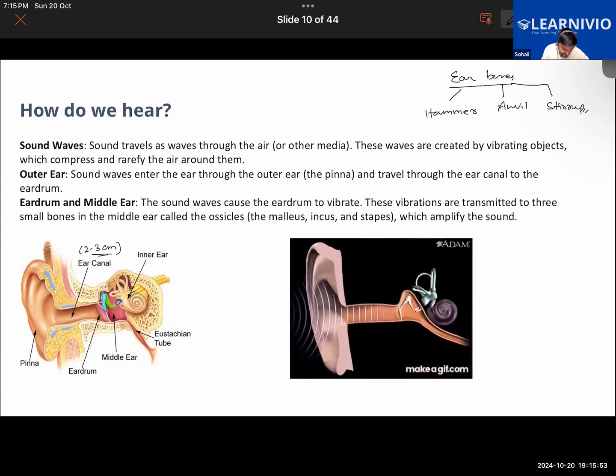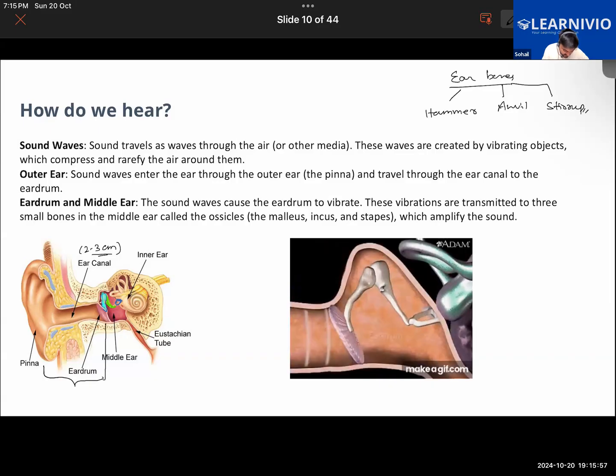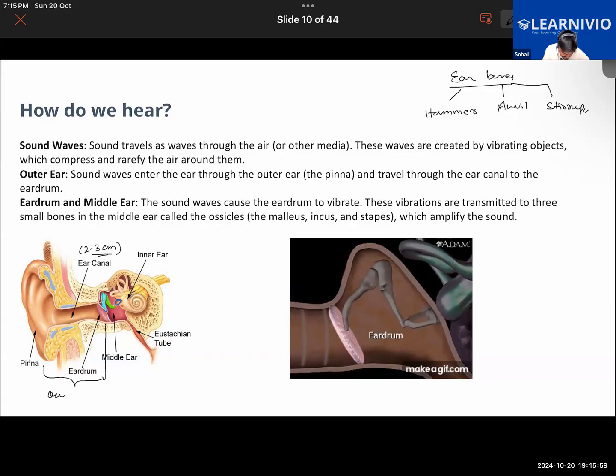What do they constitute? They make up the outer part of the ear. All of you able to understand this now? That's the outer ear.